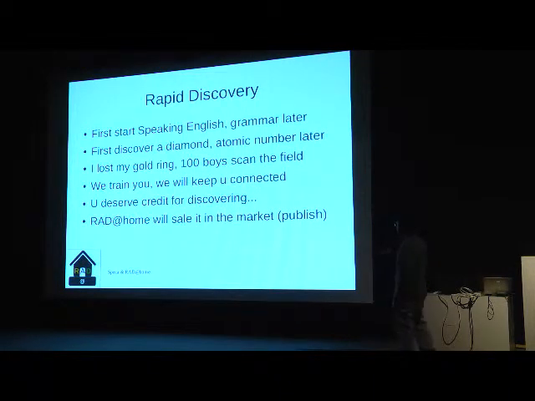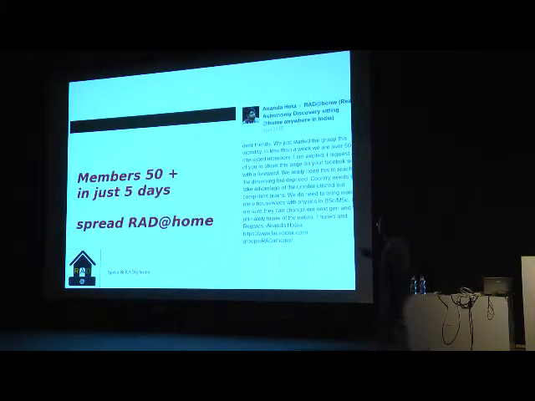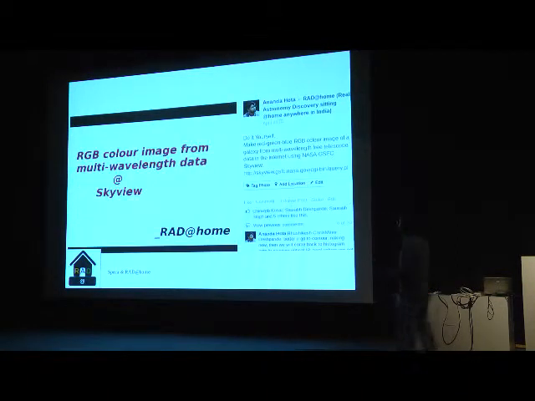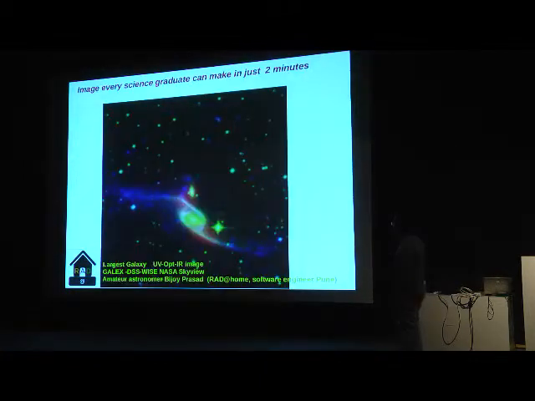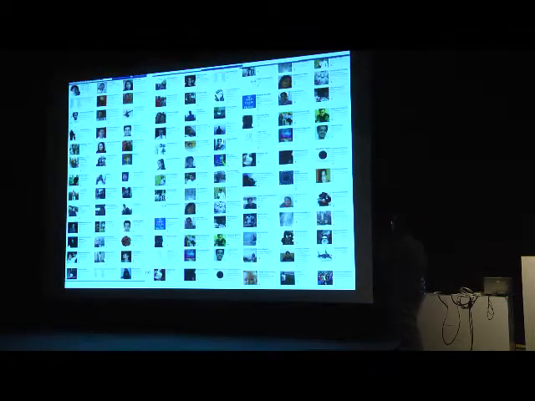We'll publish it. So in 5 days, I collected 50 members. And then I told them to simply start making red, green, blue RGB images from NASA SkyView: UV, optical and IR images. And these are the kind of nice images they can make. They make images, they describe them, and I will give them the task later on.